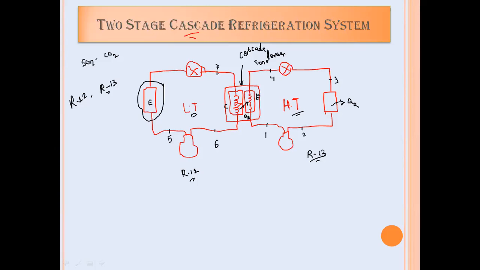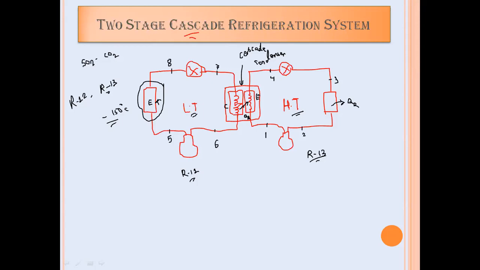Now that liquid R12 refrigerant having higher pressure will be expanded inside the expansion device. So 7 to 8 process will occur here, and in the 8 to 5 process, heat absorption will take place. And because of the heat absorption, the lowest temperature achieved, below minus 150 degrees centigrade, will be achieved inside this cascade refrigeration system. Are you getting?